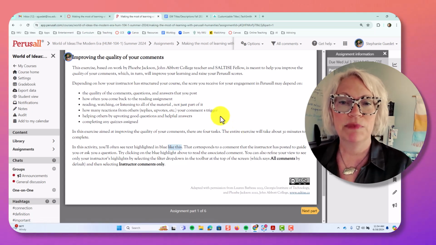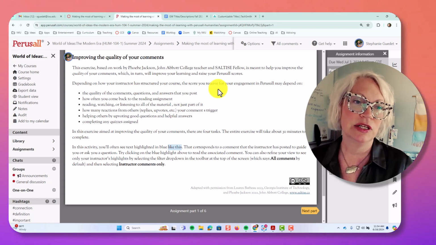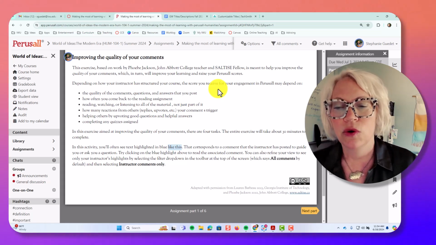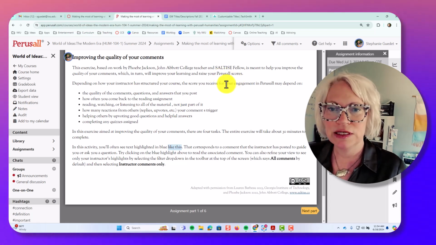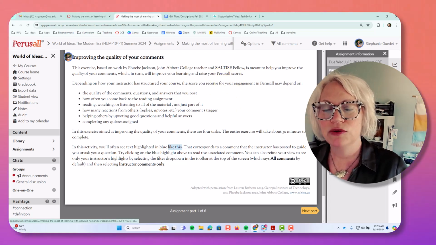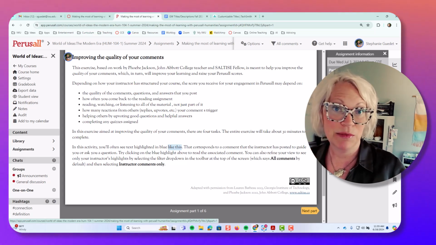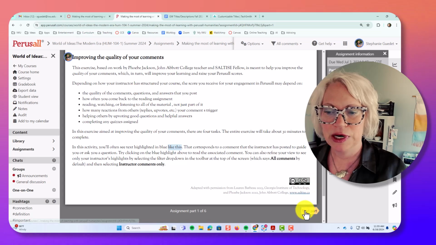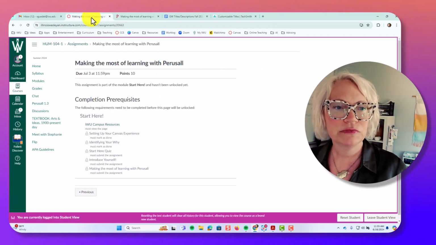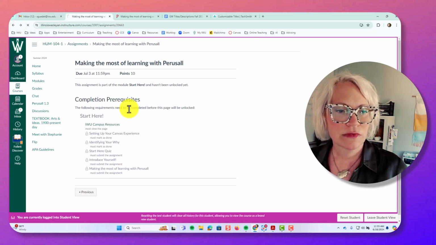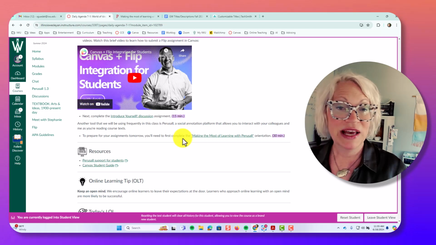Some of you may have been using annotations, that reading strategy, in high school or in other courses, and you might have taken a different approach. Perusal will train you how to make the most of that learning experience. So you just click through those parts, and that's it for the day.